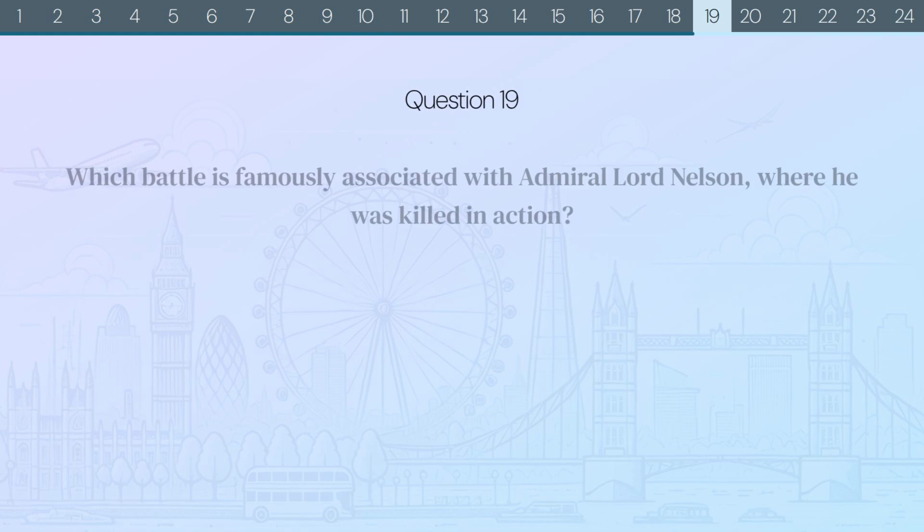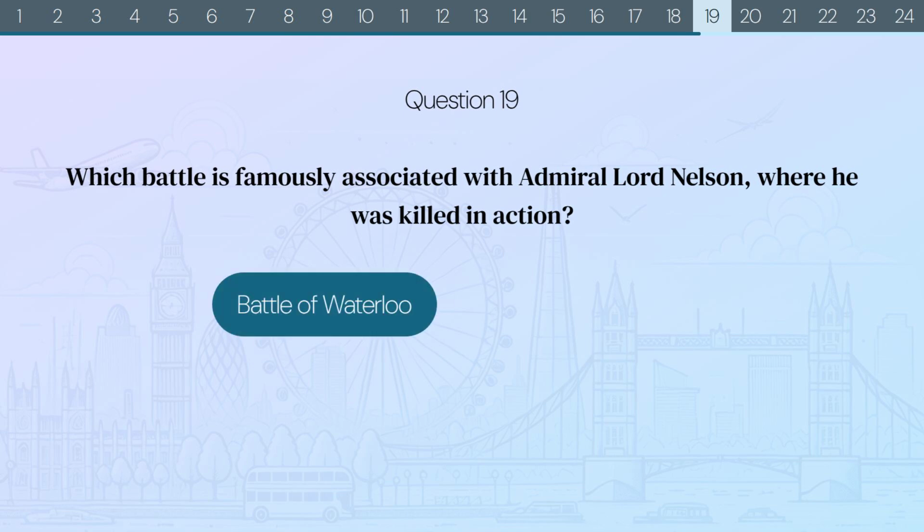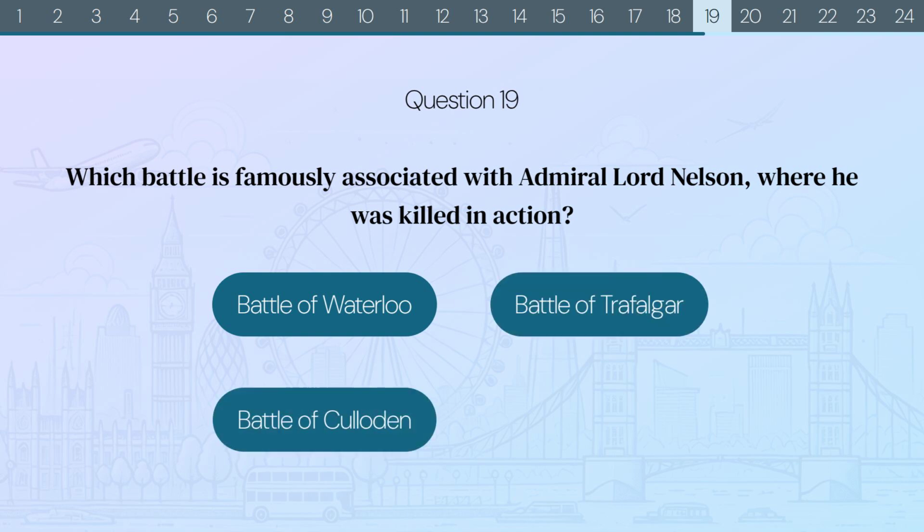Question 19. Which battle is famously associated with Admiral Lord Nelson, where he was killed in action? Battle of Waterloo? Battle of Trafalgar? Battle of Culloden? Or Battle of Hastings?